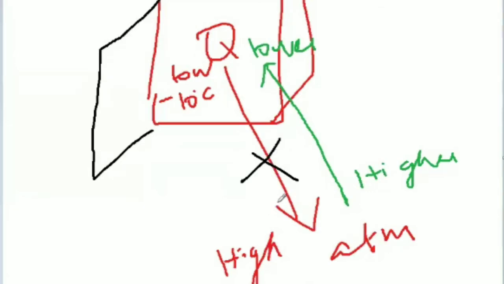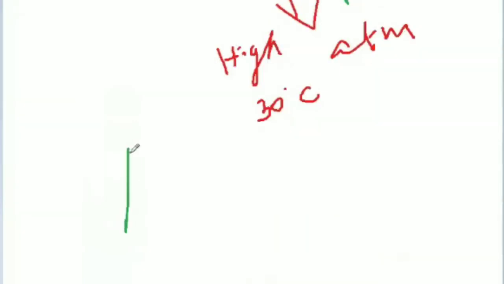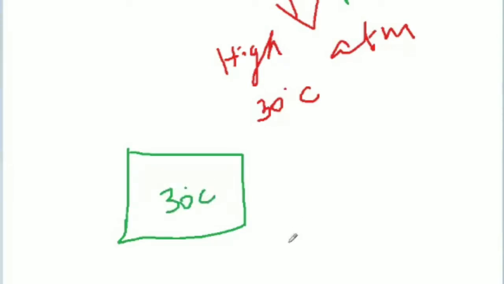Suppose you newly buy a refrigerator. Initially its temperature is 30 degrees centigrade, and the atmosphere is also 30. Once we remove heat it comes to 29, then 28, like that.